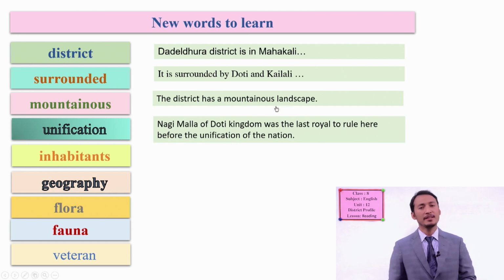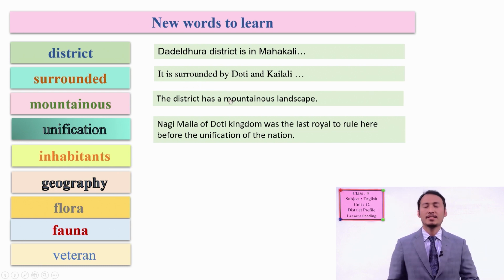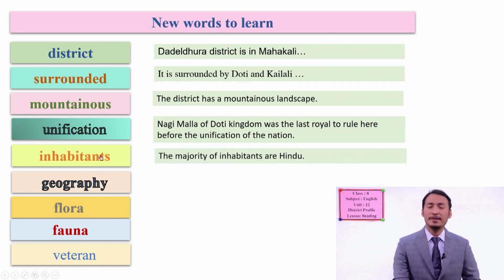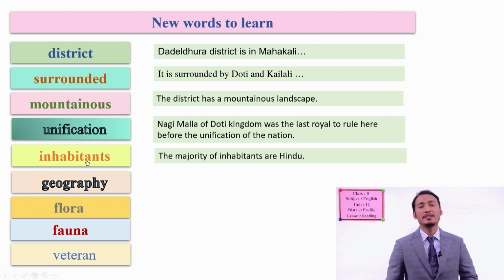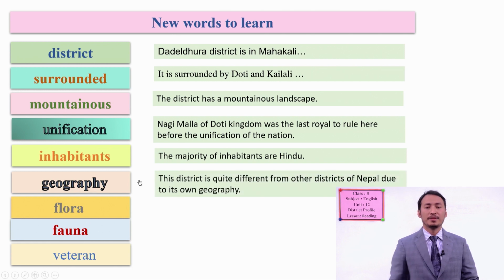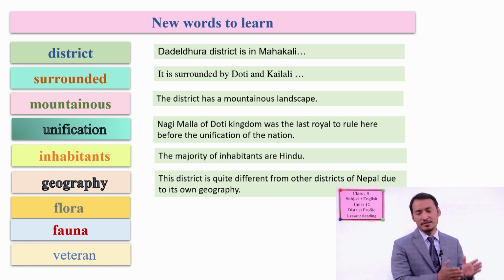Mountainous means having mountains around it. Surrounded means having other places around it. And inhabitants: the majority of inhabitants are Hindus. Inhabitants means the people who live there. And geography: it has its own different geography, meaning its own physical land structure. That is called geography, physical land structure.